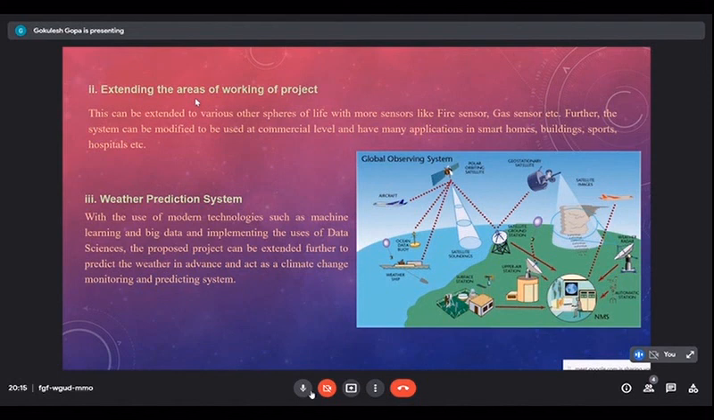And lastly, this project can be extended towards a weather prediction system, or to be more precise, a weather forecasting system. So as we know that with the use of modern technology such as machine learning and big data, and implementing the uses of data science, the proposed project can be extended further to the prediction of weather in advance, and we can predict and tackle the situation of climate change by predicting and monitoring the situation via this project.